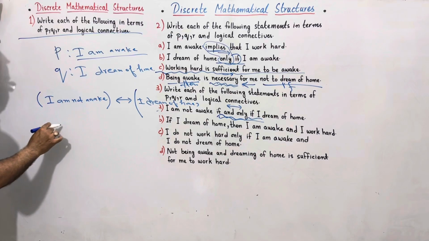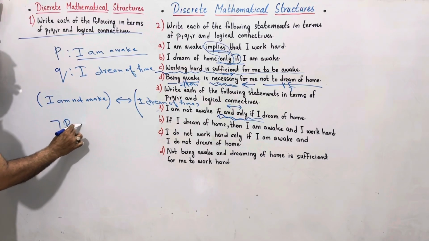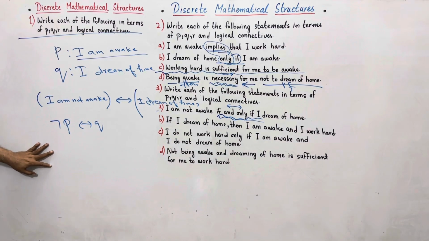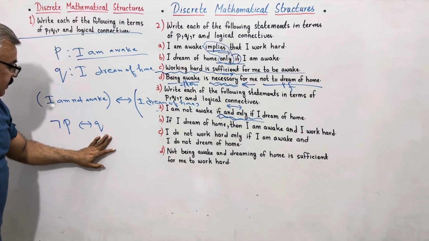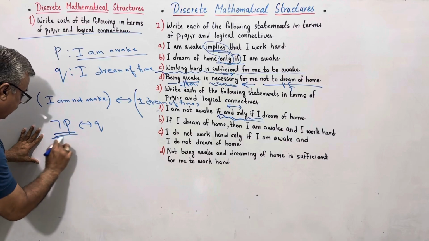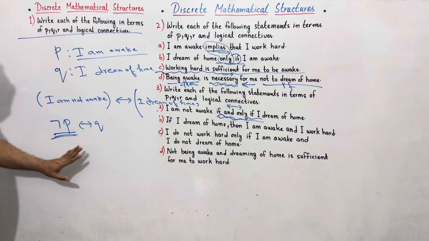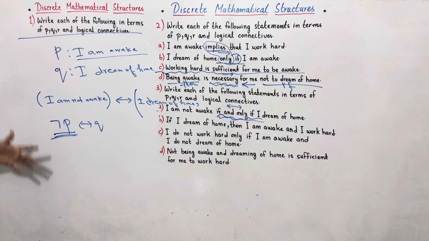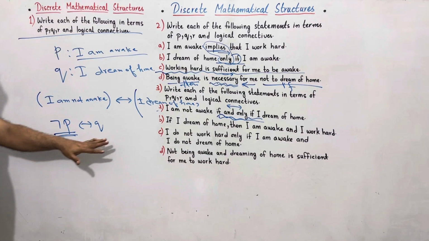Now I am not awake means negative P if and only if Q. In that case, converse is true. How to read that? If I am not awake, if and only if I dream of home. That is the biconditional statement. It is a statement where converse is true.